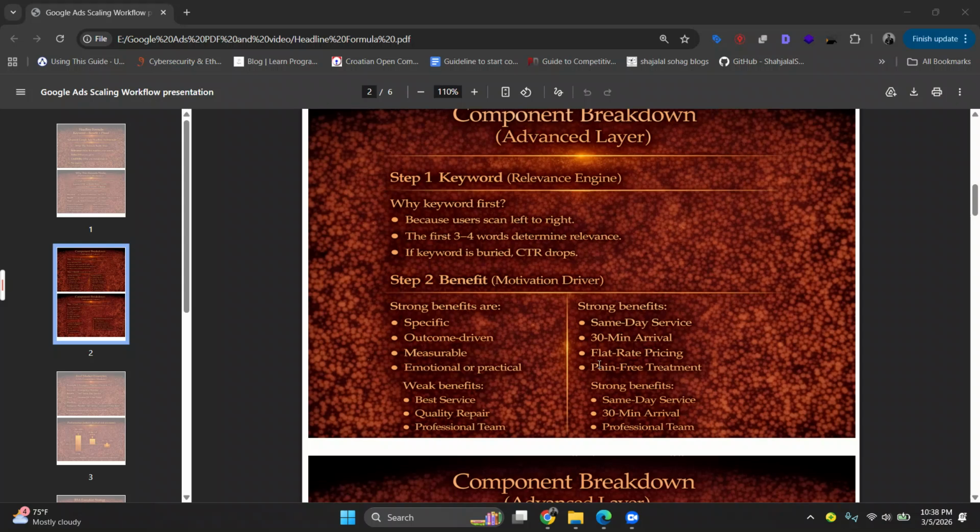Step two is benefit. It is the motivation driver. This answers: what do I gain? Strong benefits are specific, outcome driven, measurable, emotional, or practical. There are some weak benefits like best service, quality repair, professionalism. Those are weak benefits. So what are the strong benefits? Same day service, 30-minute arrival, flat rate pricing, pain-free treatment, no hidden fees, also increased lead sales. Specific benefits outperform generic claims consistently.